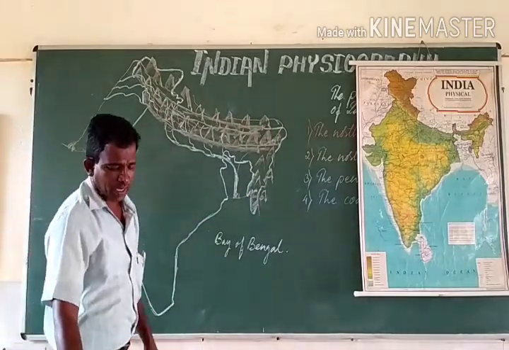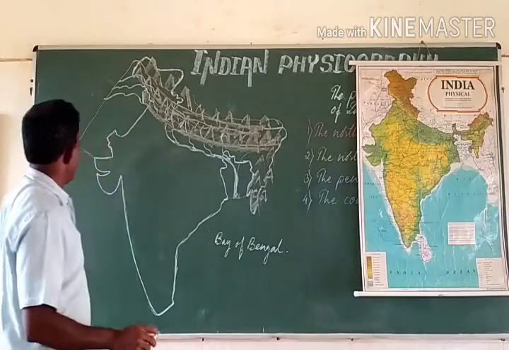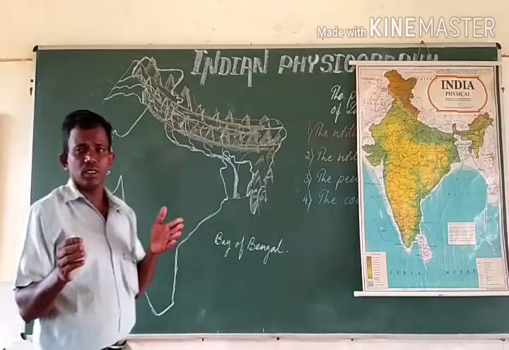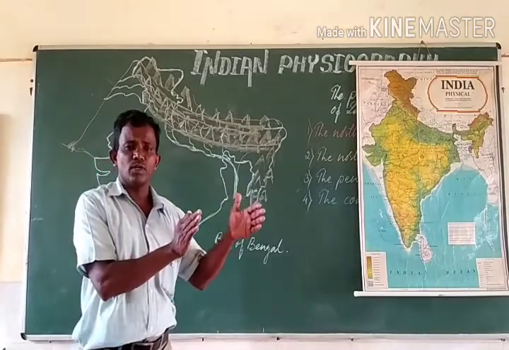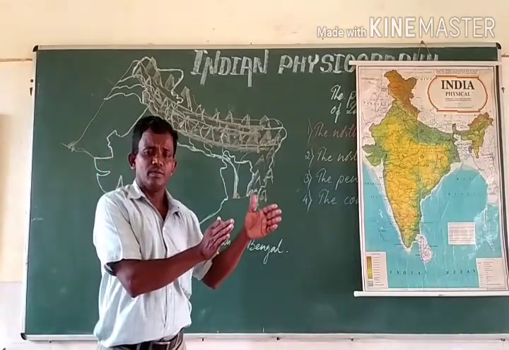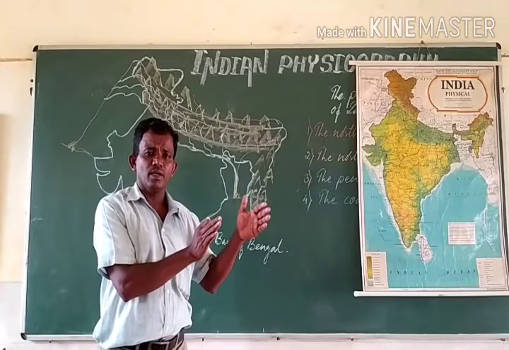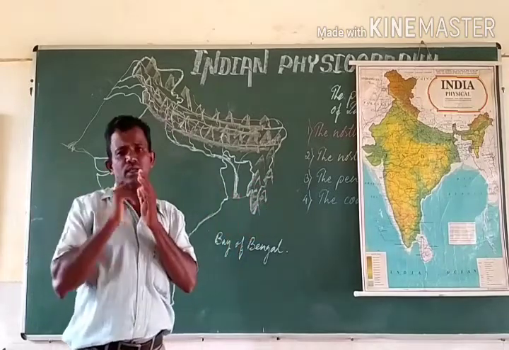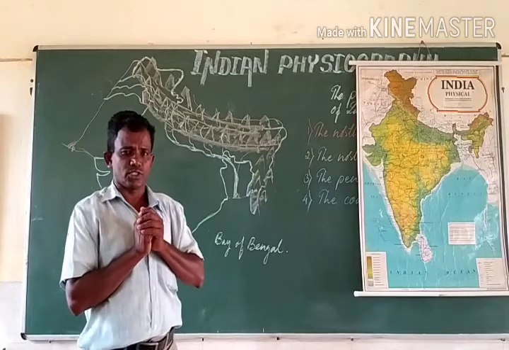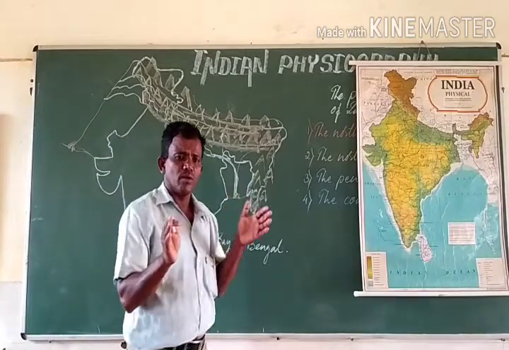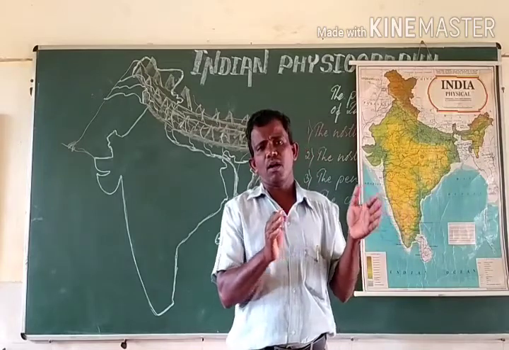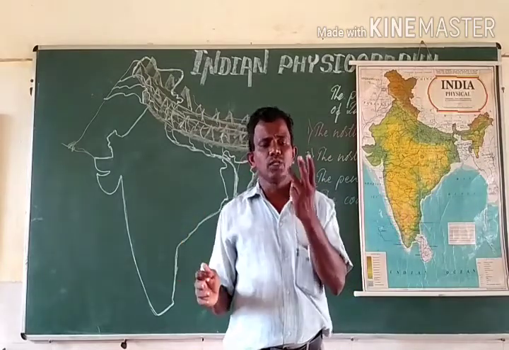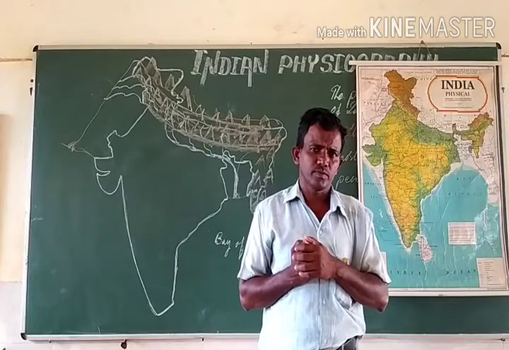The Himalayas or the northern mountains can be classified on the basis of the average height of the ranges of the mountains.